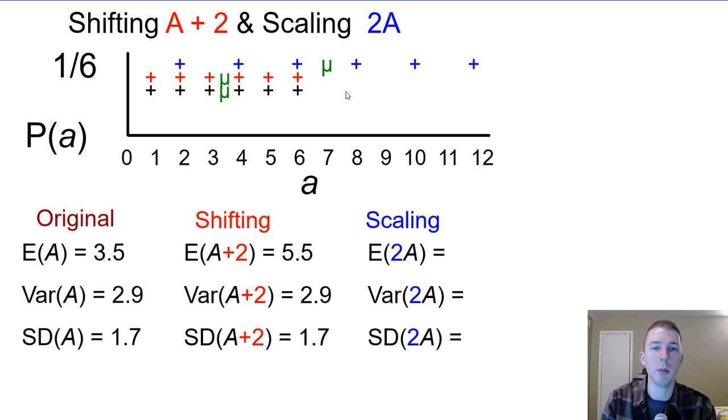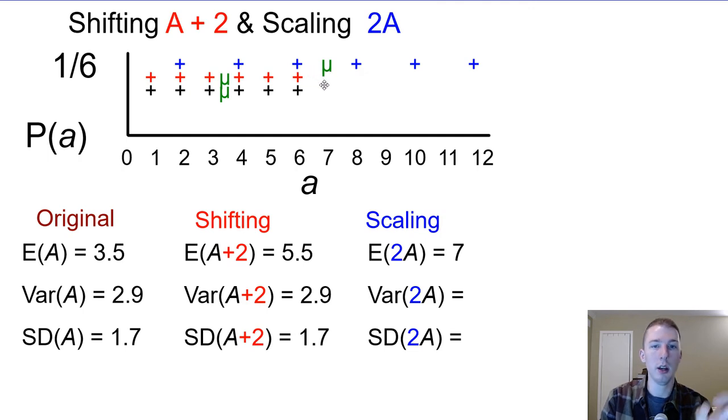So what happened to our mean? Well, the mean is going to be doubled, right? So it's actually going to be centered at 7 this time. We just multiply our constant, 2, times the original expected value, which in this case was 3.5. And then our variation is actually going to be larger because it's spread out more. Our deviations are going to be doubled.